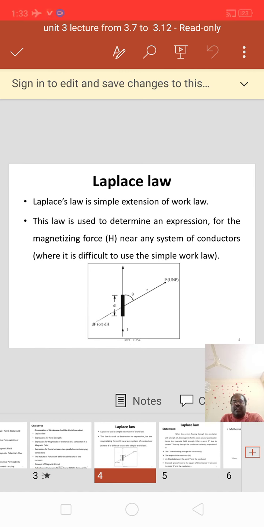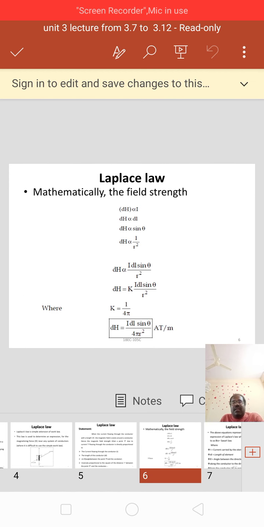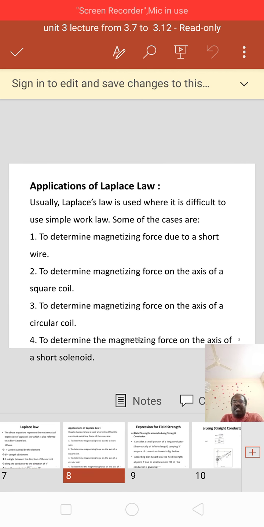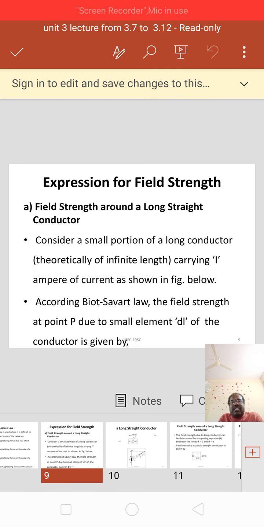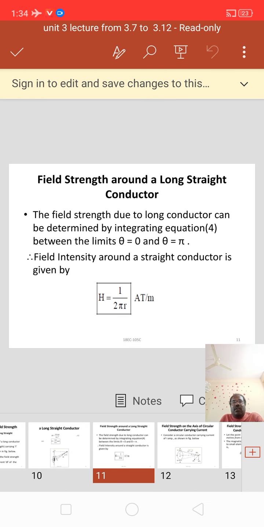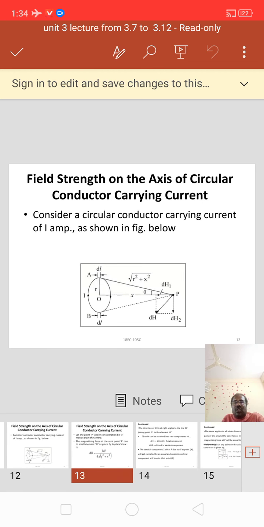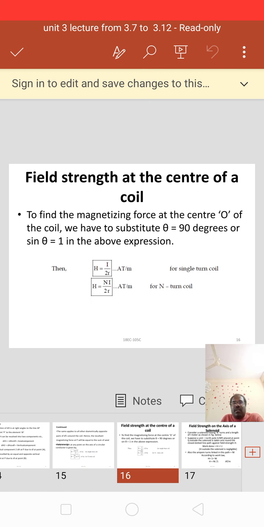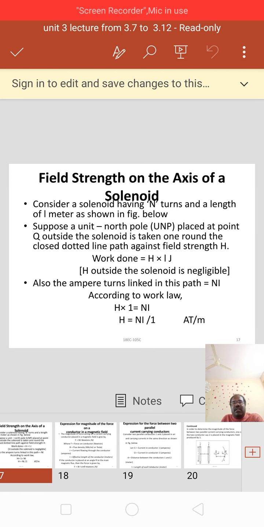First one is Laplace law. Here we have taken one example and we justify the statement with the help of the mathematical representation. Next, we get the applications of Laplace law. Next, expression for field strength around a long straight conductor, and we can get the value of the axis value of current carrying conductor also. Next one is field strength at the center of the coil. Next, on the axis of the solenoid.